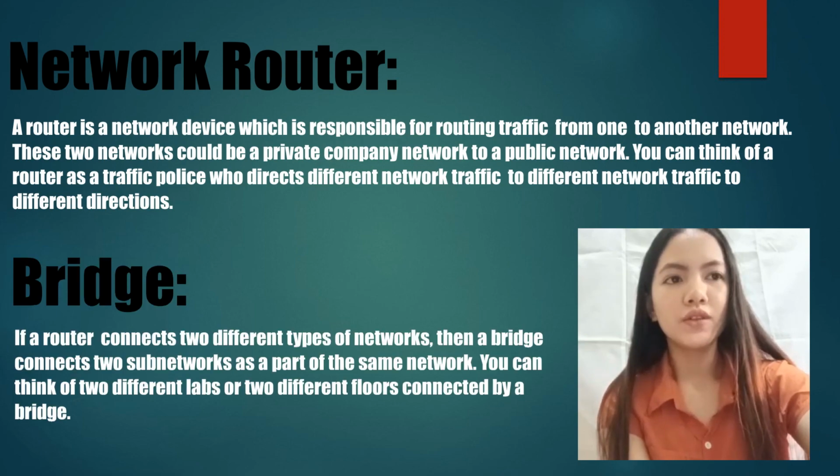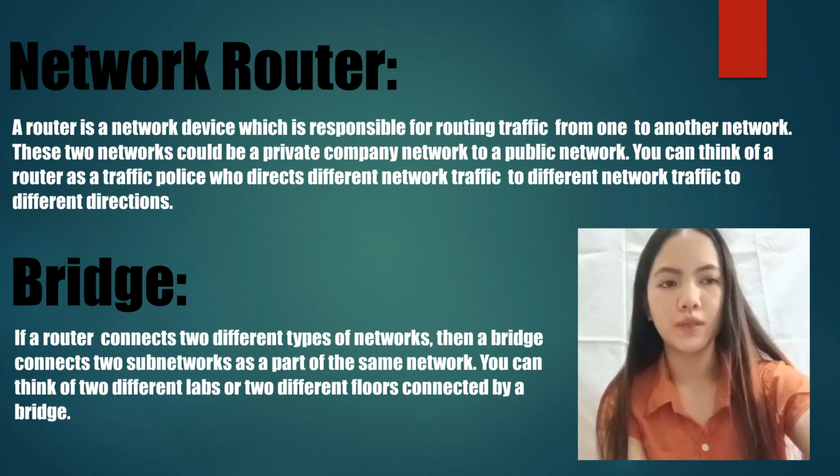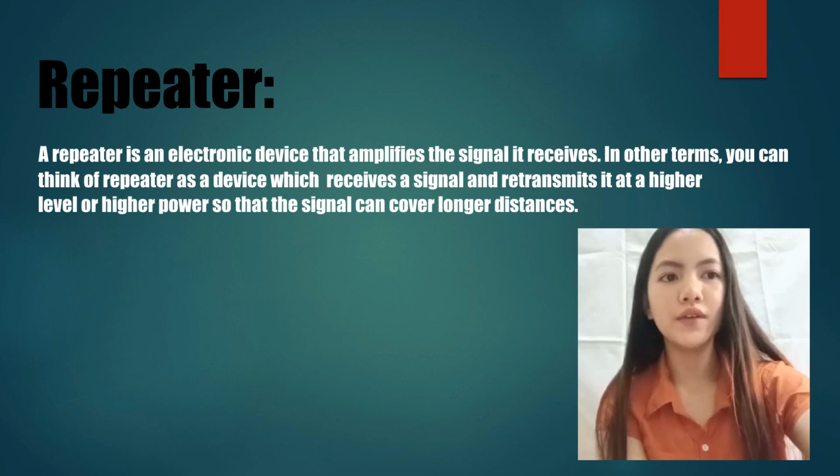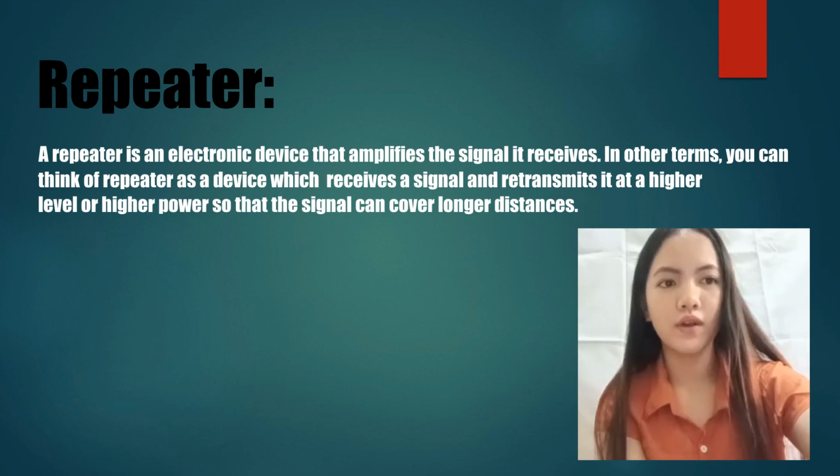Bridge. If a repeater connects two different types of networks, then a bridge connects subnetworks as a part of the same network. You can think of two different labs or two different floors connected by a bridge. Repeater. A repeater is an electronic device that amplifies the signal it receives. In other terms, you can think of a repeater as a device which receives a signal and retransmits it at a higher level or higher power so that the signal can cover a longer distance.